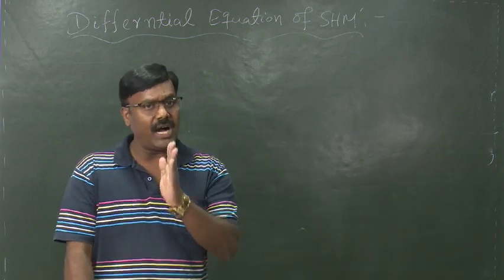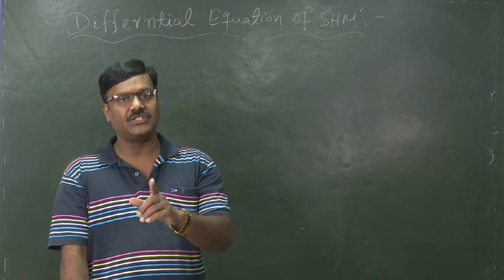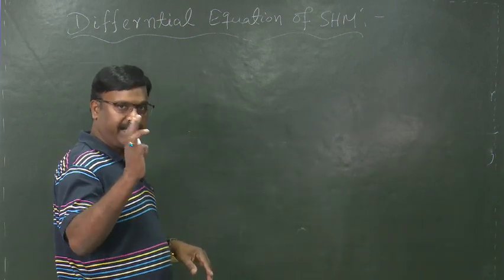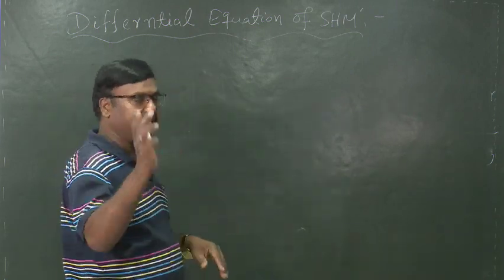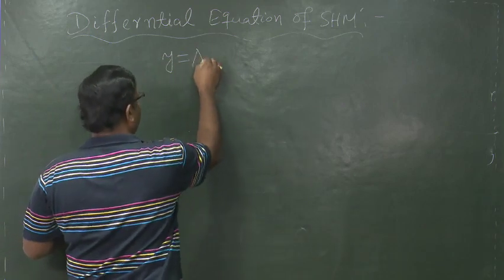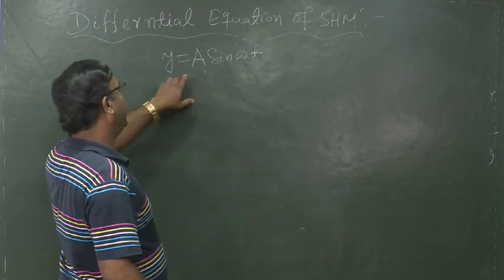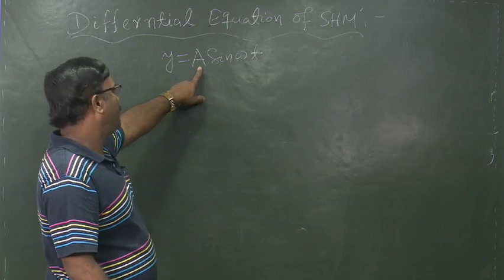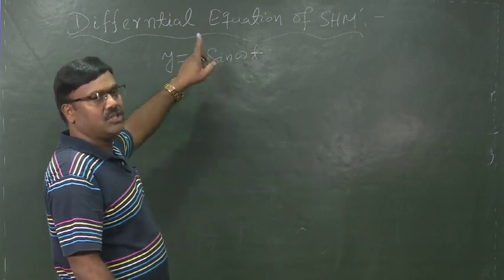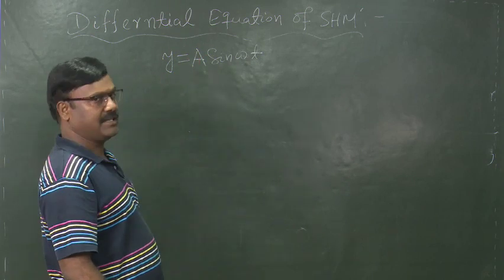To have the solution of this differential equation of SHM, let us consider the displacement of the body executing SHM at any instant of time as y is equal to a sin omega t, where a is the amplitude of SHM, and let us choose this as the solution of the differential equation of SHM.